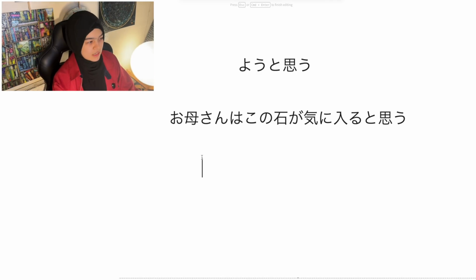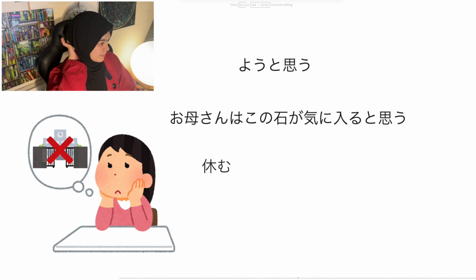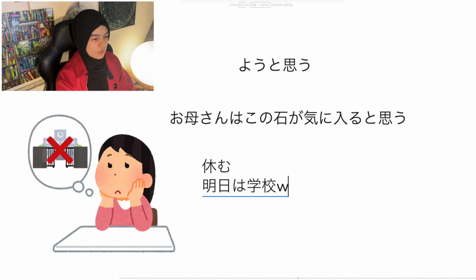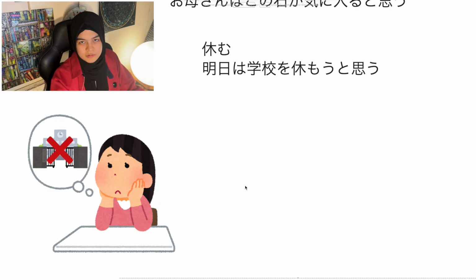So let's say that we were thinking of maybe, I'm not going to go to school tomorrow. I'm thinking of skipping school tomorrow. So let's use the verb 休む. Okay. で、明日は学校を休もうと思うですね。はい。So you don't see a yo here, but it's the same grammar form.